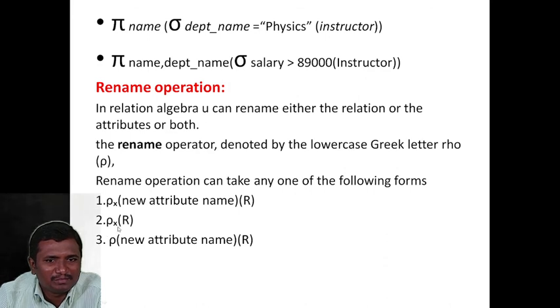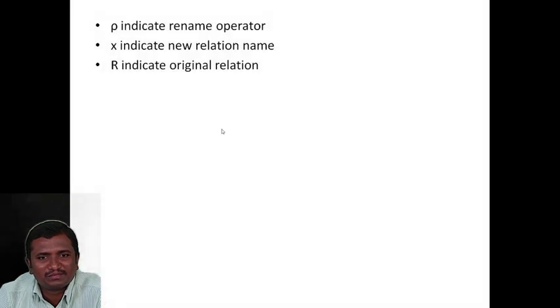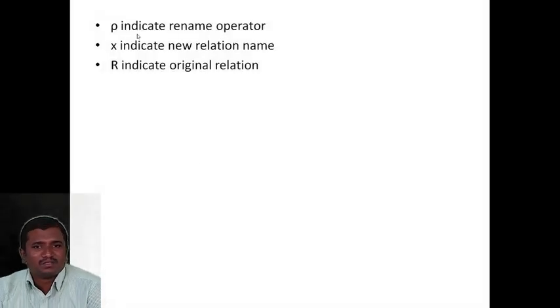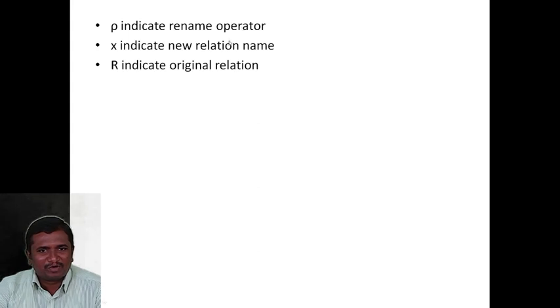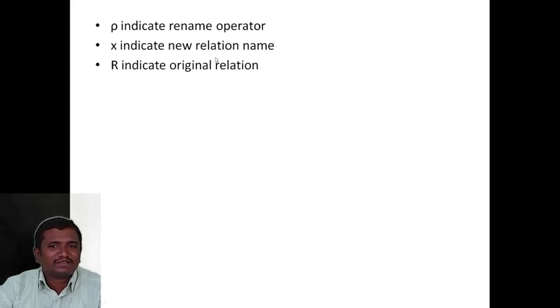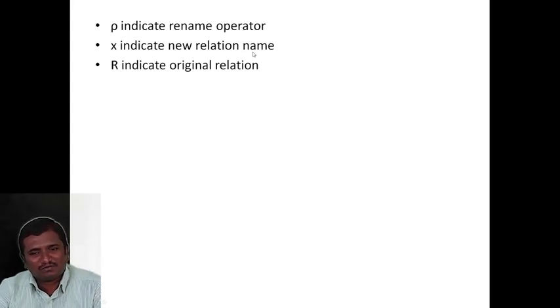Rho indicates the rename operator. X indicates the new relation name. So what is the name you are giving your table? What is the new name you are replacing your existing table with? R indicates the original relation.